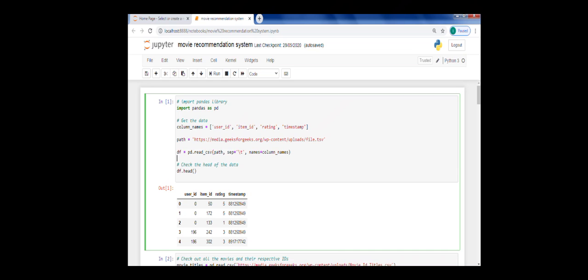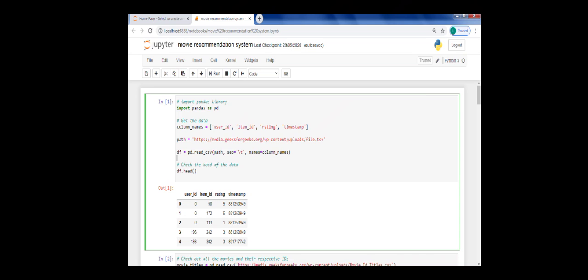In the second file, there would be a user ID, the unique ID for every user who has rated one or multiple movies. Second is the movie ID, again the unique ID for each movie. Third is the rating, a rating given by a user to a movie. And fourth is the timestamp, when the rating was given to a specific movie. Actually, the timestamp is not important for us.